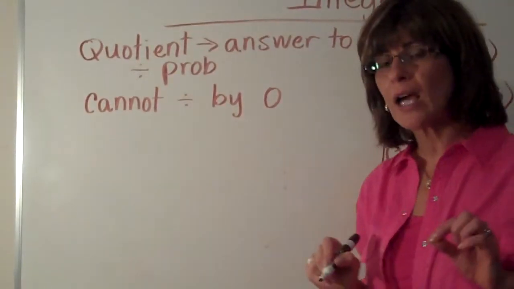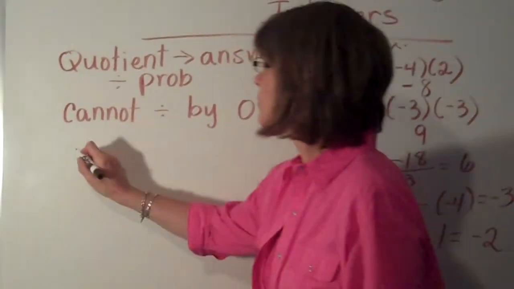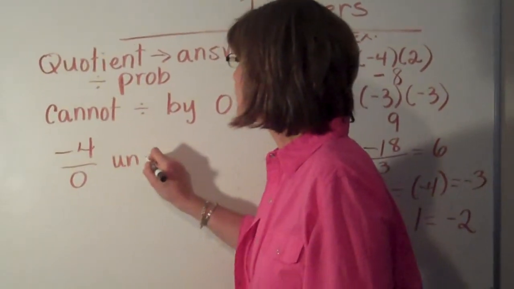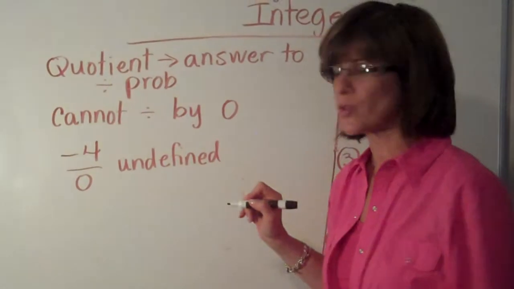And if you try that on your calculator, you're going to get a message that says error, because you cannot divide by 0. So if you have negative 4 and you have a 0 on the bottom, you're going to write undefined. And I want to show you very quickly why this is true.